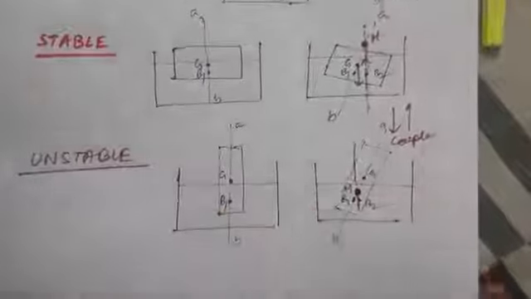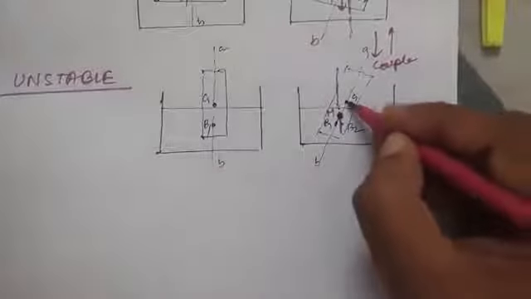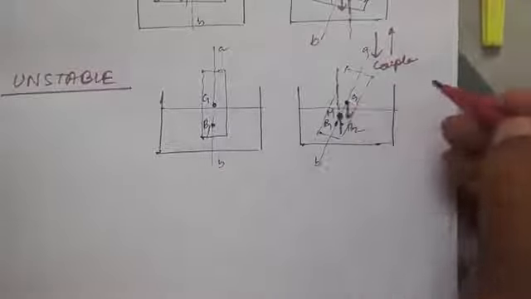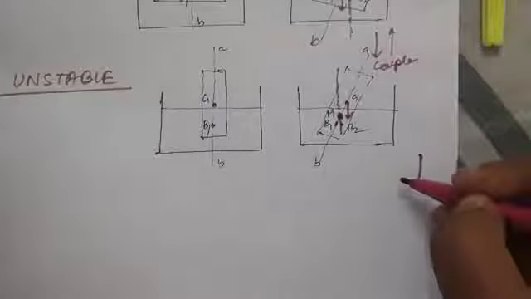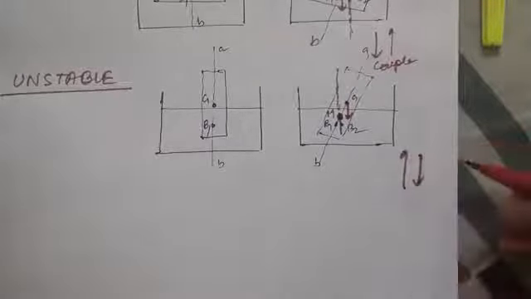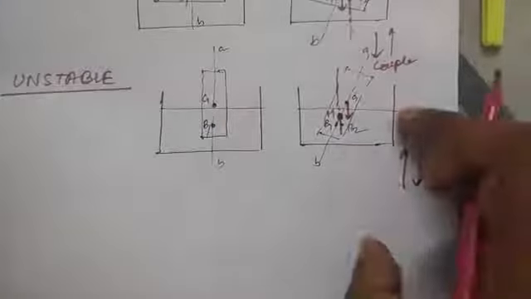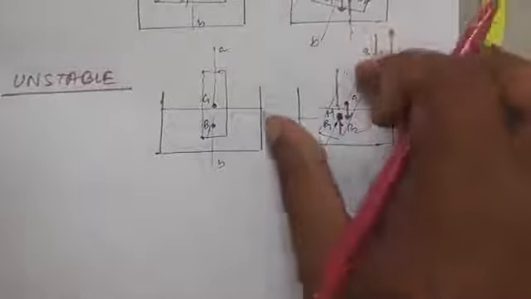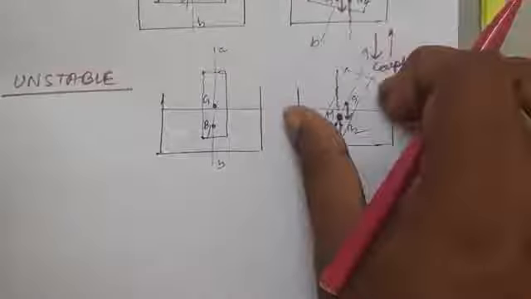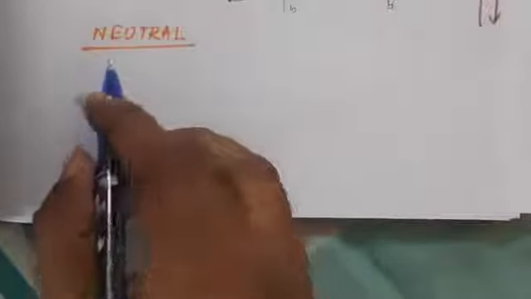Because why? Now see, the weight of the body is acting downwards through this point G, so we have the downward force in this direction and the upward force in this direction. So the body will rotate in a clockwise manner. The body is going to rotate in a clockwise manner and the body will be tilted further and the body falls down. Now the third one is the neutral equilibrium.